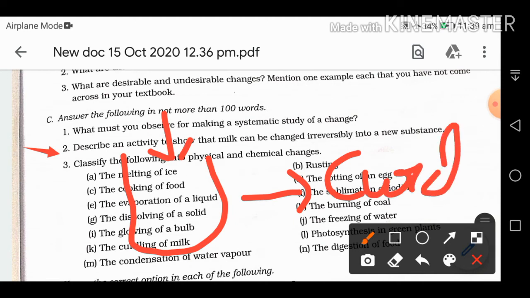After boiling, we will get cottage cheese. From the milk, when we add the lemon juice, first it will convert into curd, then after boiling it will change into cottage cheese.